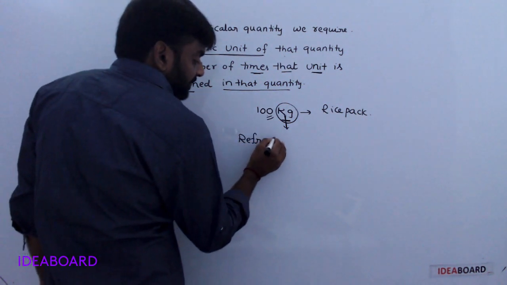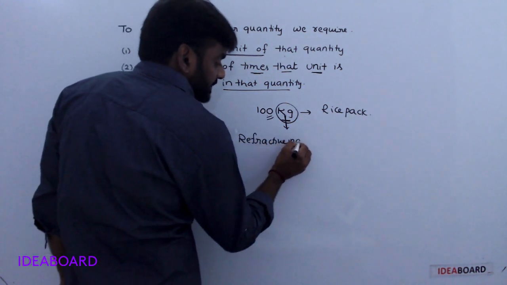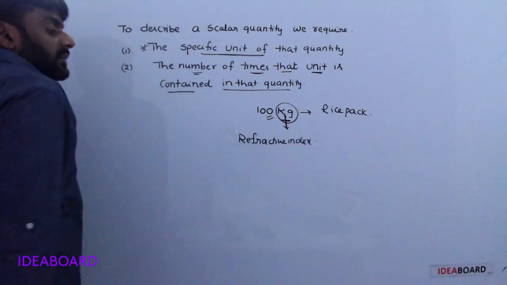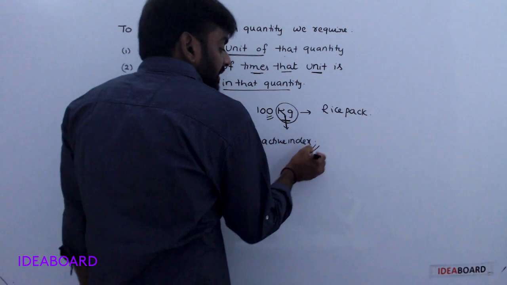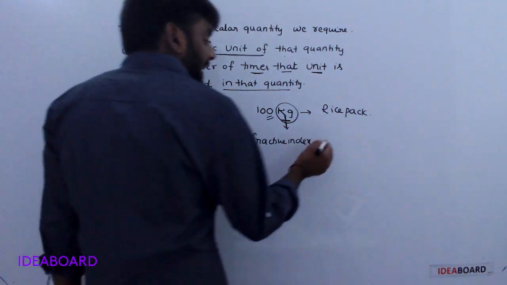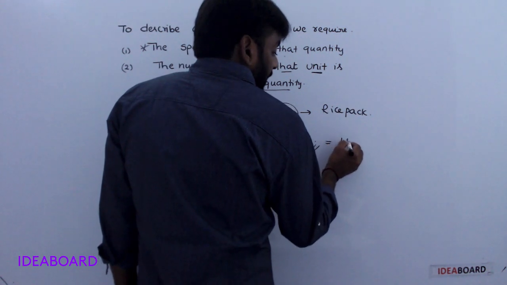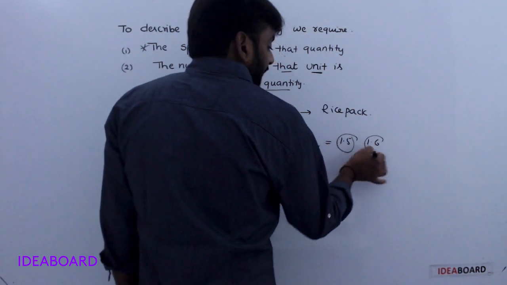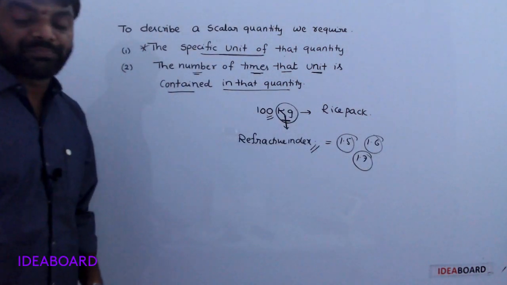Refractive index is also a scalar quantity; it has only a value like 1.5, 1.6, or 1.7.